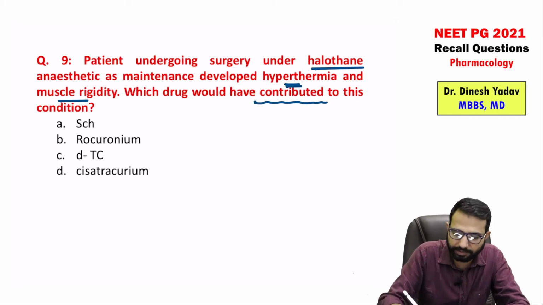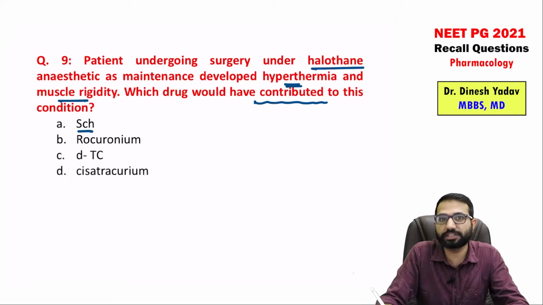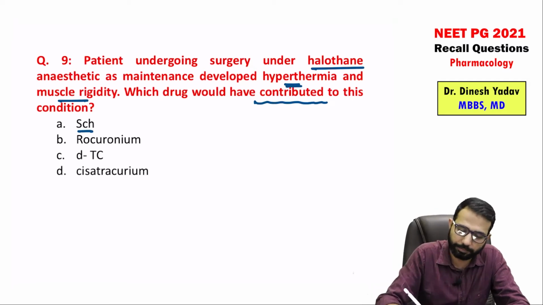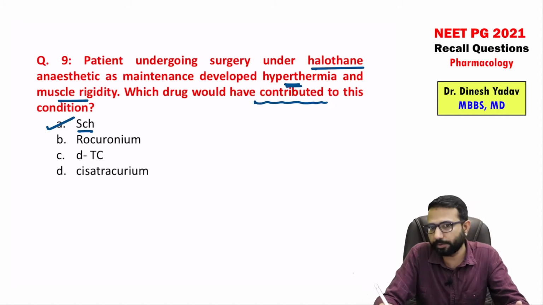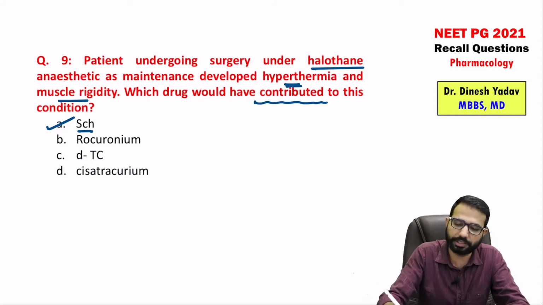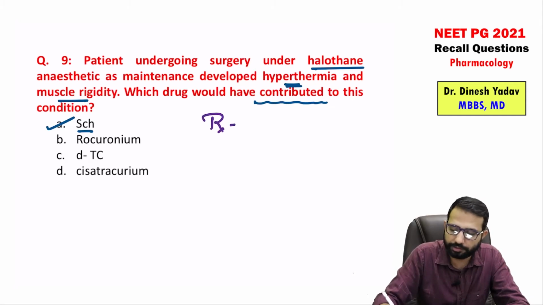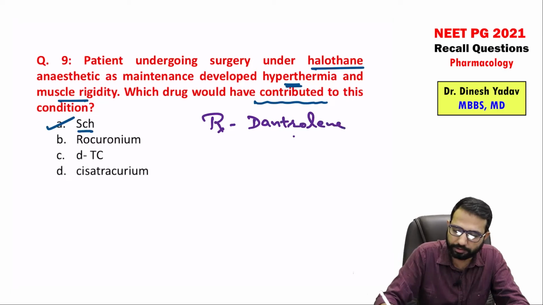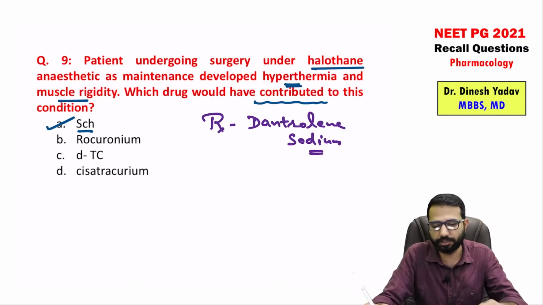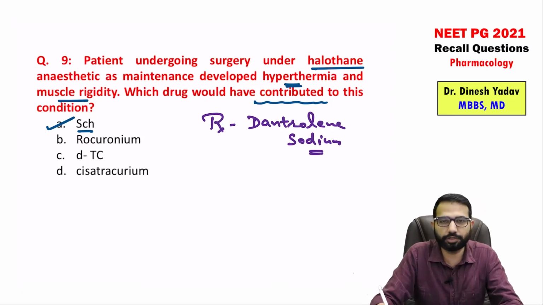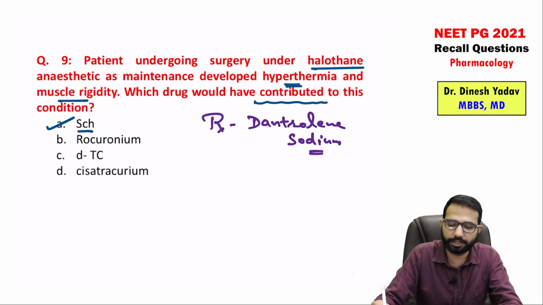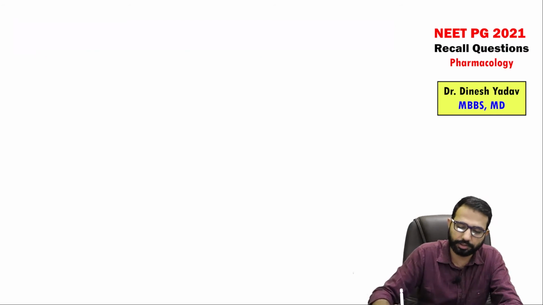So guys, it is also seen with succinylcholine. Halothane induced hyperthermia, muscle rigidity, it is also seen with the succinylcholine. The same effect. If you give the halothane with succinylcholine, the risk is high. And for treatment of this, we use the dantrolene sodium. So again, this is an important question. Halothane induced hyperthermia or muscle rigidity can be seen with the succinylcholine, so both should not be combined. And treatment is dantrolene sodium.